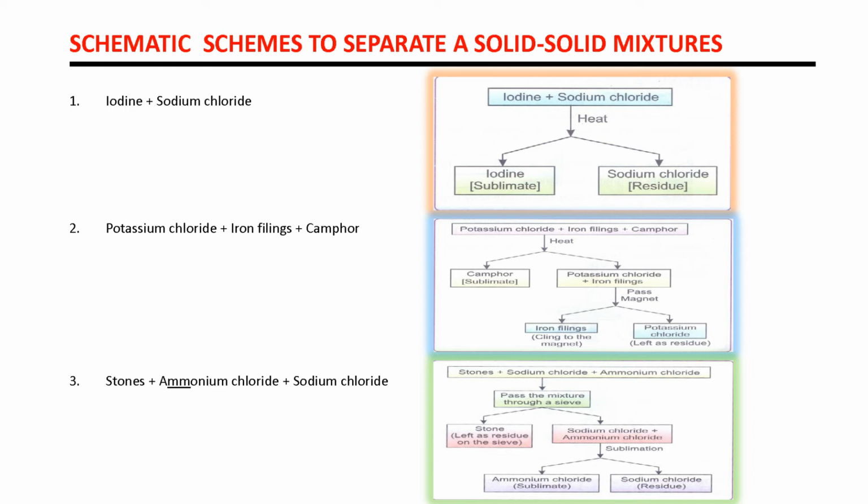Again, the next example is stone, ammonium chloride and sodium chloride. How can we separate this? Pass the mixture through a sieve. So we use the method of sieving.